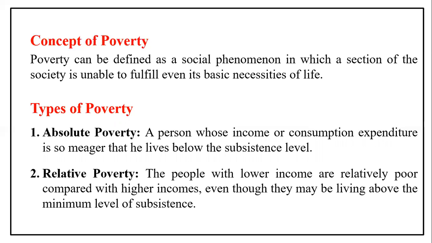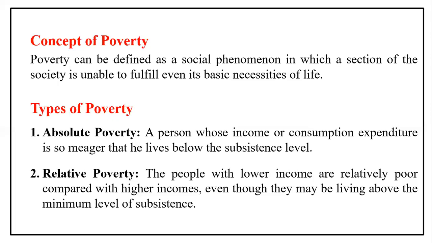Then next is relative poverty. What is relative poverty? The people with lower income levels are relatively poor, compared with higher incomes, even though they may be living above the minimum level of subsistence. Here a comparison is there in relative poverty, about the higher income levels.